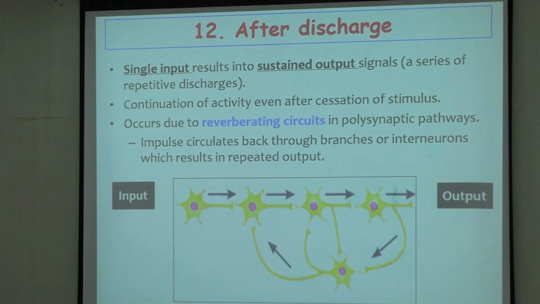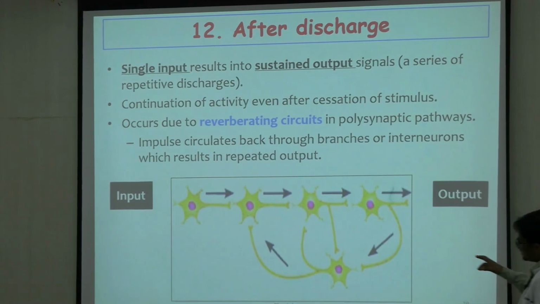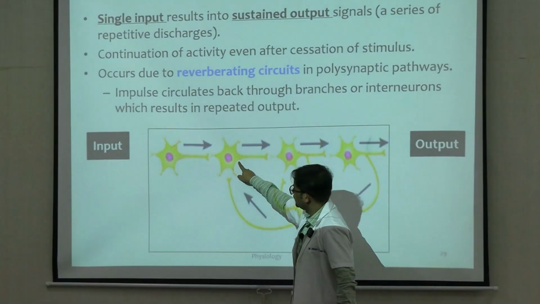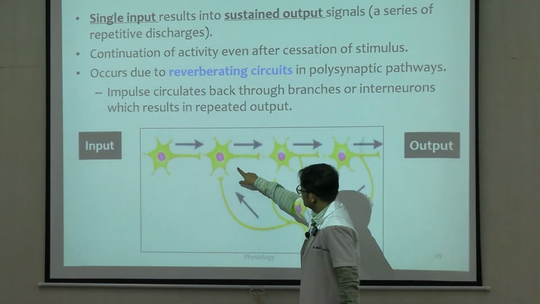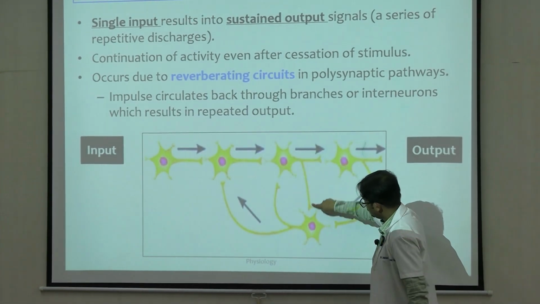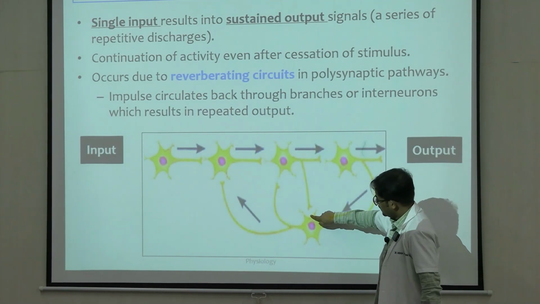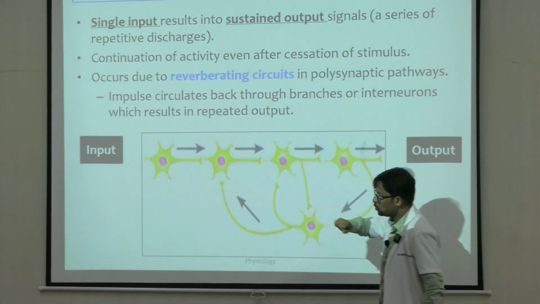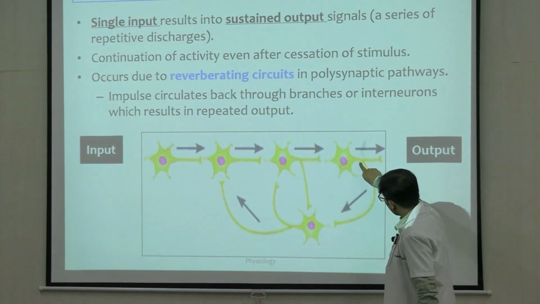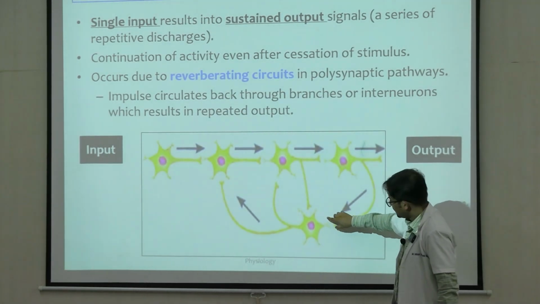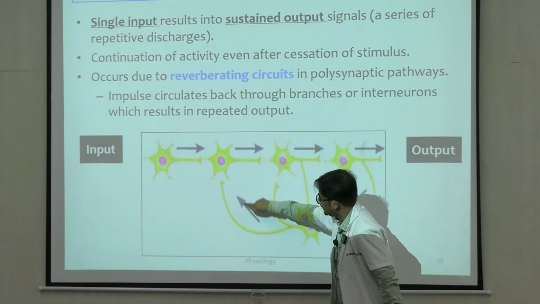If you look at this circuit carefully, this was the input point. You see one neuron here, one synapse here. Again one synapse, but here this gives a branch to this particular neuron. This neuron again feeds into both the preceding neurons. This neuron also has a feeder neuron like this, and activity keeps on circulating back.